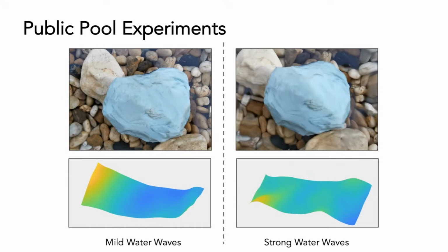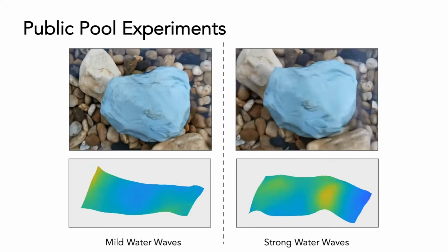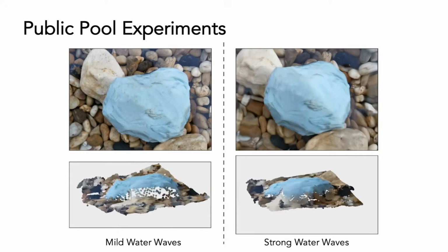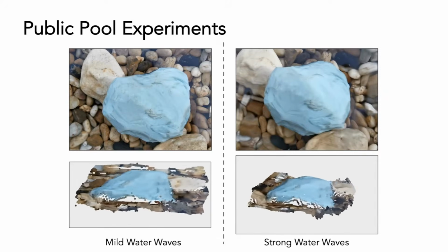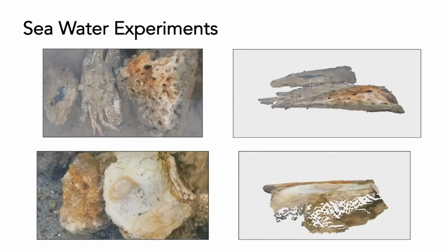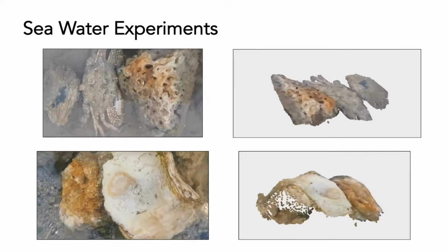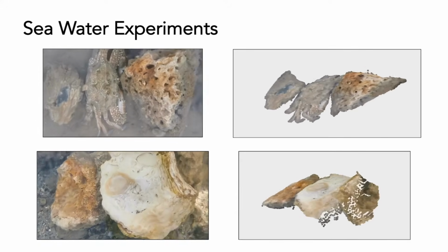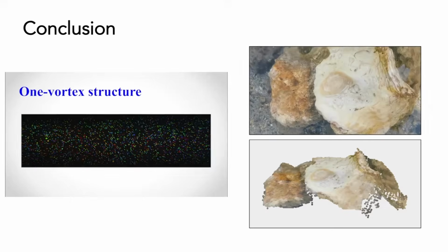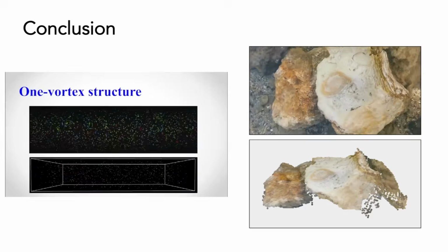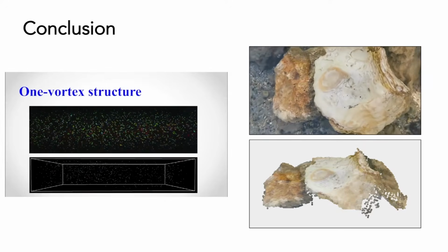Here are two videos taken in a public fountain with different wave strengths. The recovered water surface agrees with the observed distortion patterns. In both conditions, the overall underwater environments are well recovered. Here are two more data captured in a seawater environment. The proposed method still realizes a robust recovery in these challenging situations. In conclusion, my work enables the volumetric flows and underwater geometry to be recovered using simplified setups.